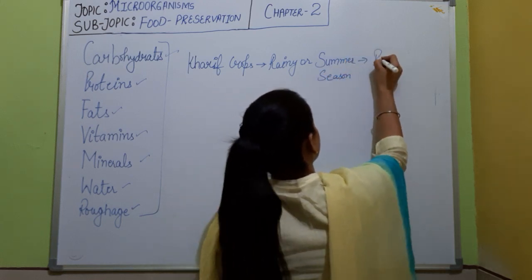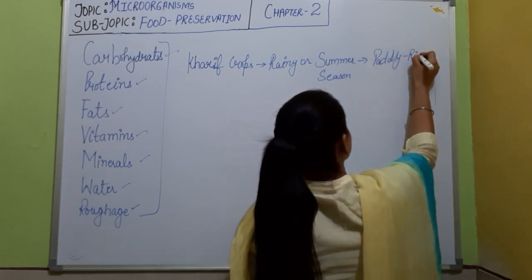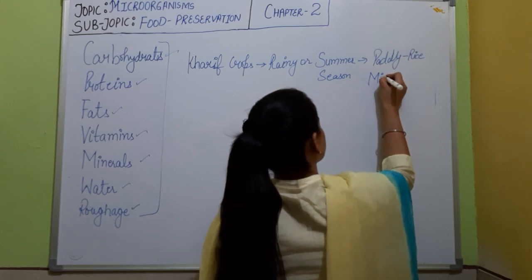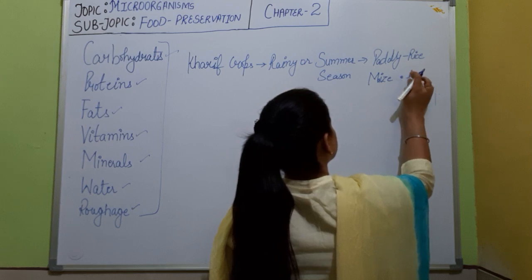Examples are paddy, which means rice, maize, etc.